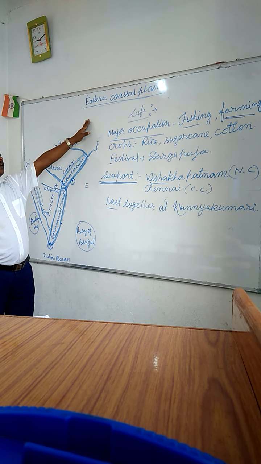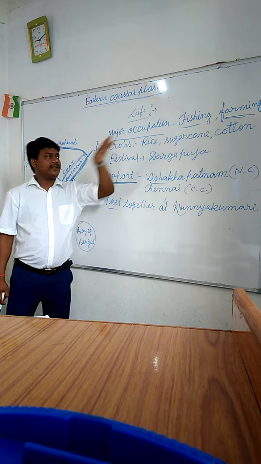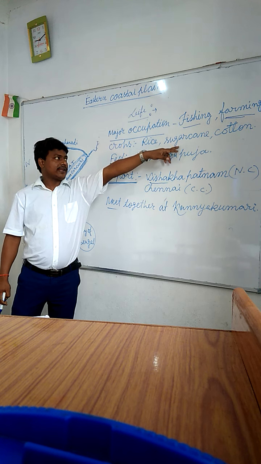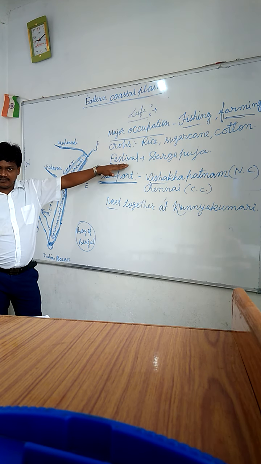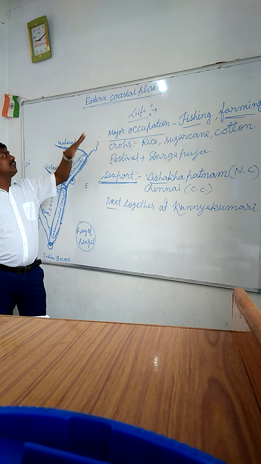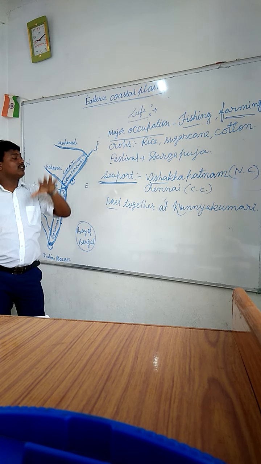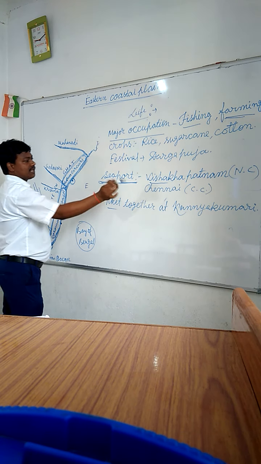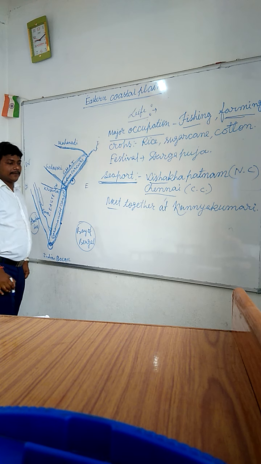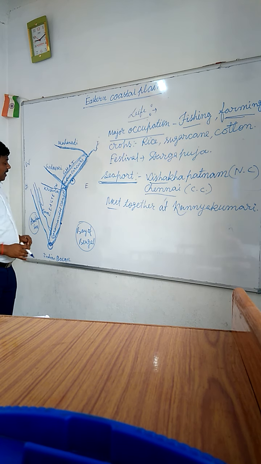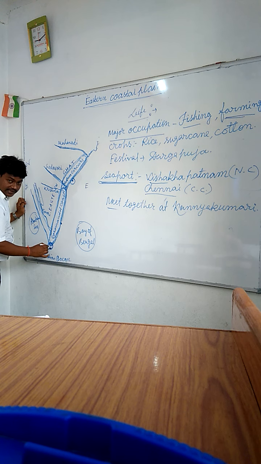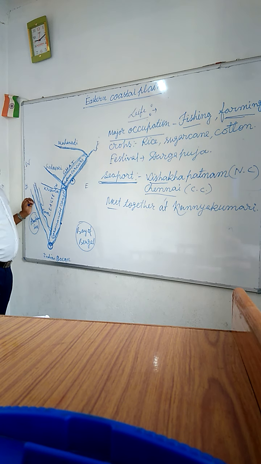The life of the eastern coastal plain: major occupation, fishing and farming. Crops, mainly rice is grown here, and also sugarcane, cotton. Festival, Durga Puja is the main festival of eastern coastal plains, basically West Bengal. Seaport, there are two seaports in eastern coastal plains. First of all, Visakhapatnam, and second one, Chennai. And also that is very, very important, the Western coastal plains and eastern coastal plains meet together at Kanyakumari. Okay?